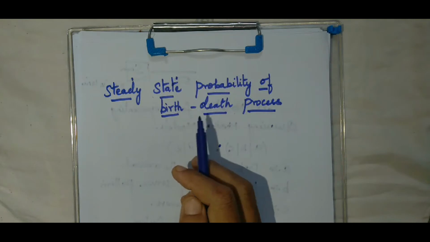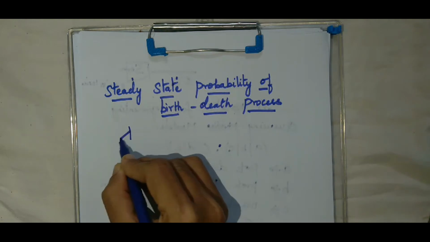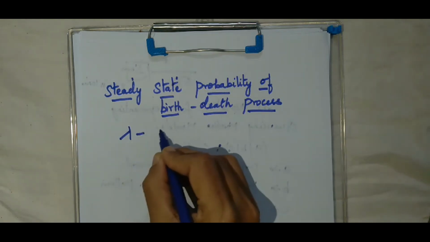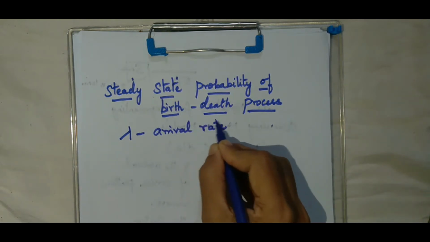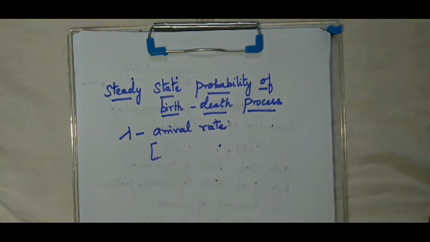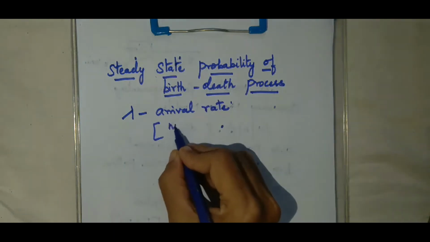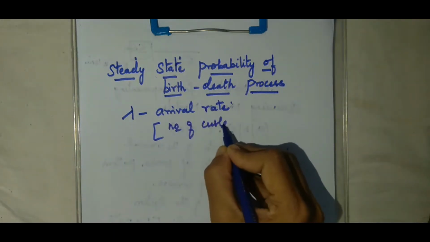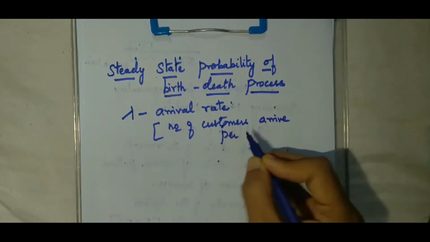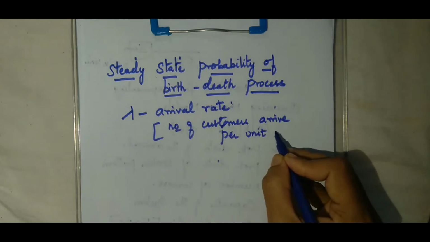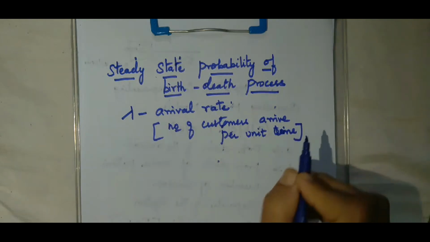So before getting into our proof, we should know what this lambda represents. Lambda represents the arrival rate, that is, the number of customers who arrive per unit time. It may be per hour, per minute, per second, per week, or anything.